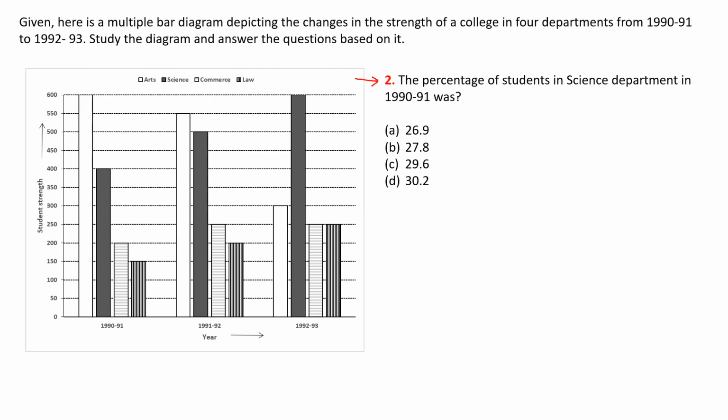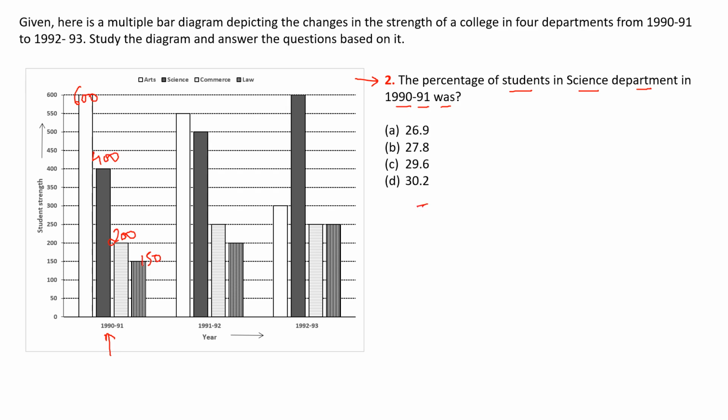It is asking the percentage of students in the science department in 1991. So we have to look at the years 1990 to 91. In this, arts is 600, science is 400, this is 200 and this is 150.